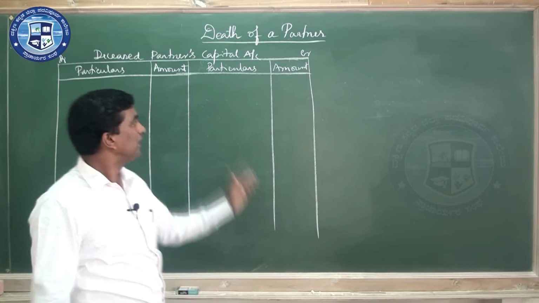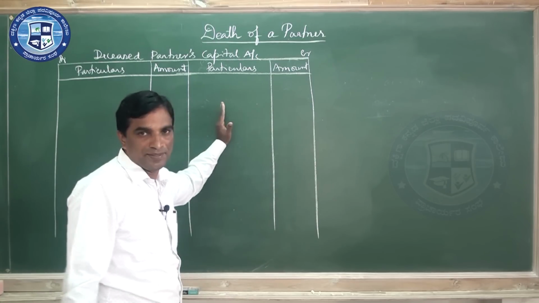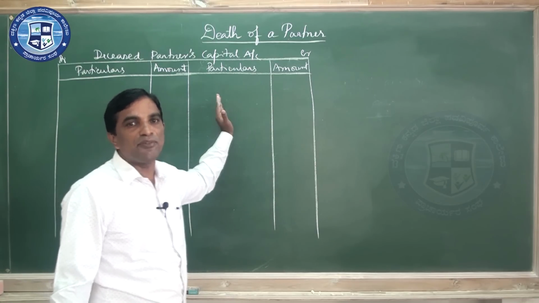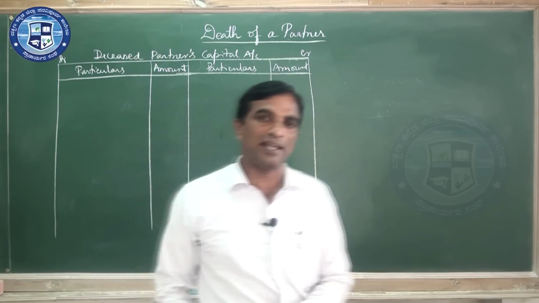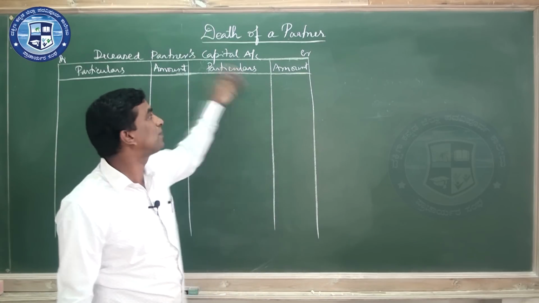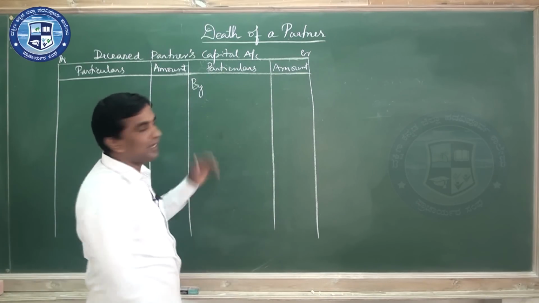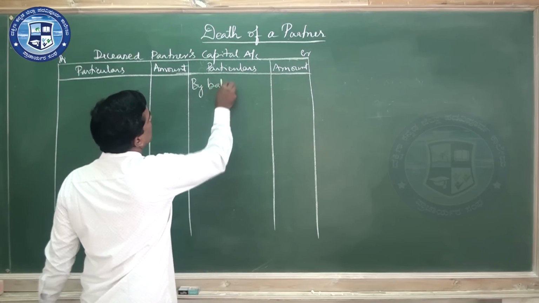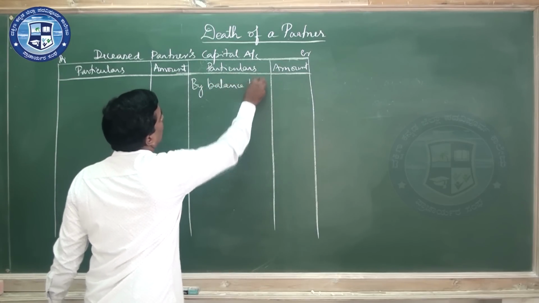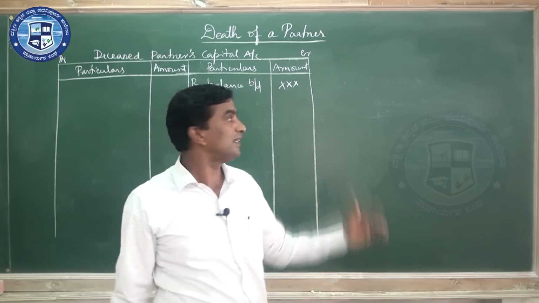Now I told you whatever increases his capital will come here. That means they are all income for him. While starting the capital account, remember we should start with the balance, the previous balance. Generally it will be on the credit side only. So write by balance brought down. You will get it in the previous balance sheet.